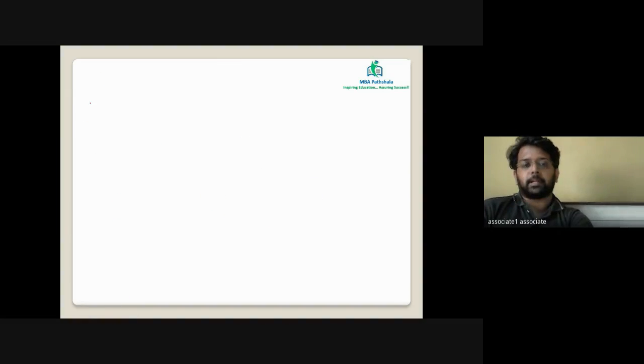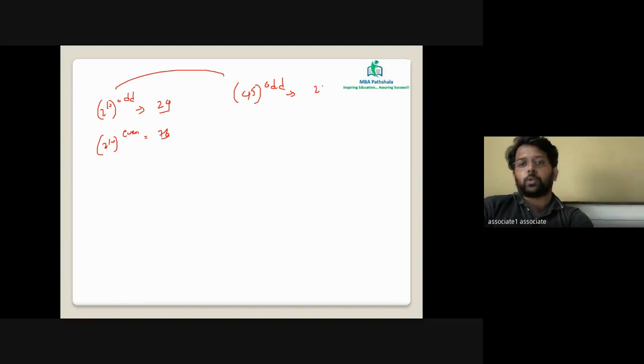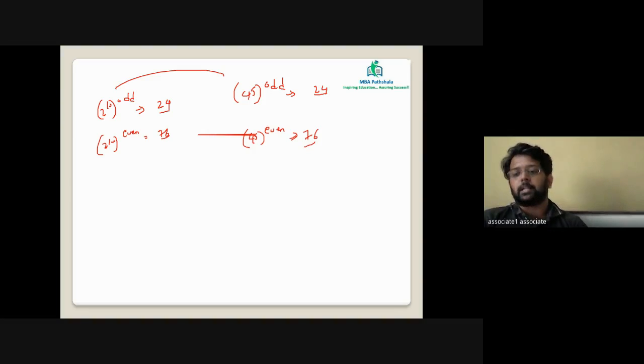Let me rewrite it. 2 raised to 10 raised to an odd value will end in 24. 2 raised to 10 raised to an even value will end in 76. 2 raised to 10 is the same as 4 raised to 5. So 4 raised to 5 raised to any odd value will also end in 24. 4 raised to 5 raised to an even value will end in 76. Is this clear to all of you?